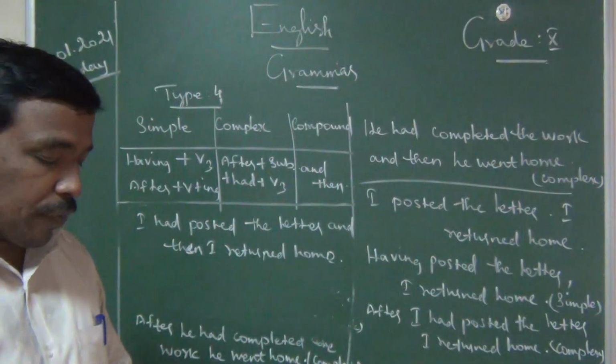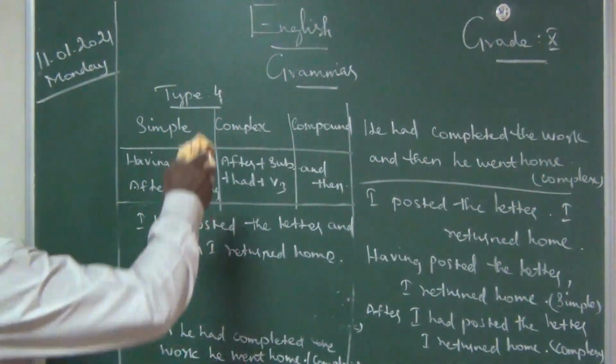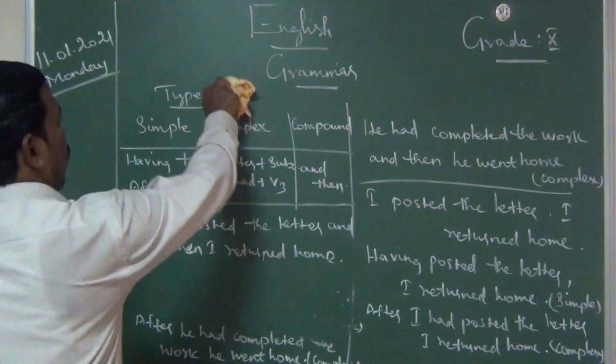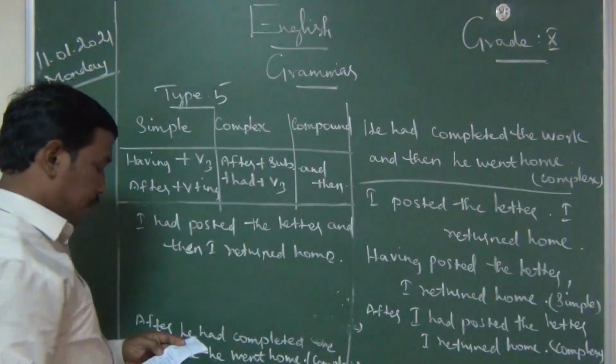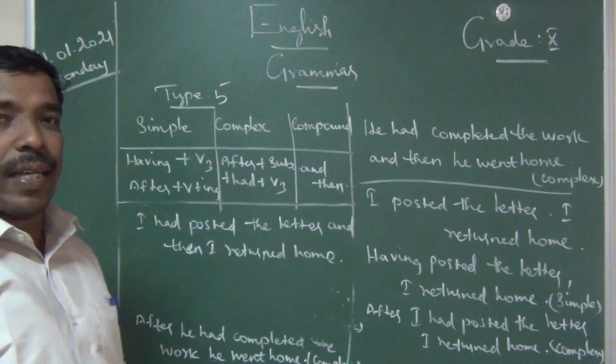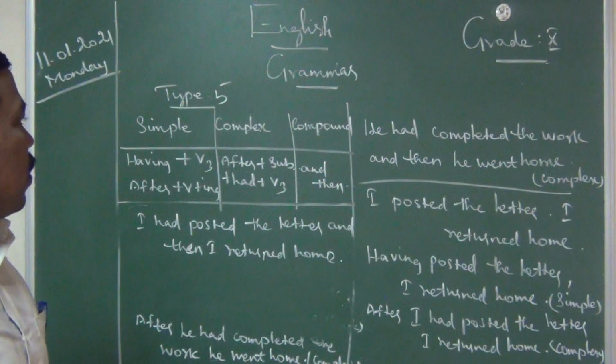Write fast. We will go into the next type, number 5, or model number 5. The fifth model is the condition model.